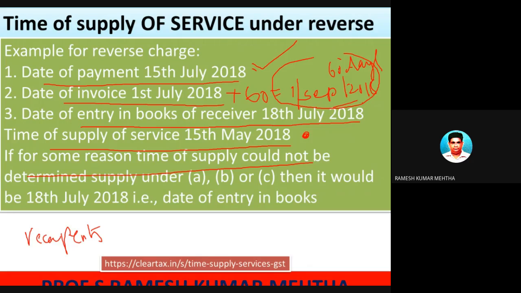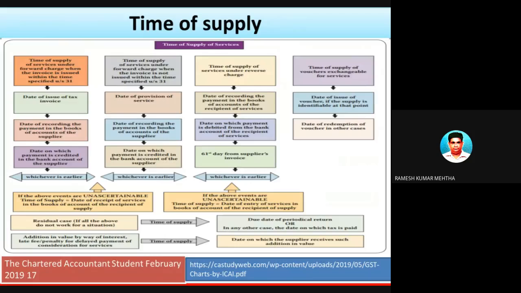However, if for the above reasons, time of supply could not be calculated or determined under A or B, then you have to go for C. What is C telling? When did we enter it into the books of accounts, or when is the amount debited from the bank account? As far as the bank account of the receiver of the service is concerned, if this particular data is not available, we will take this data. So hope this is also clear.